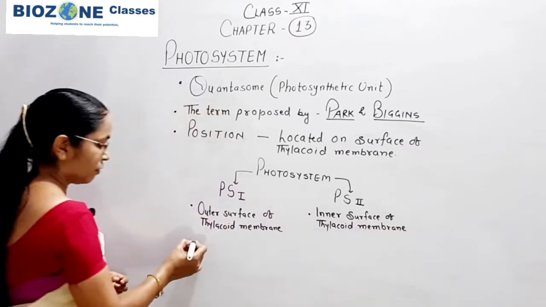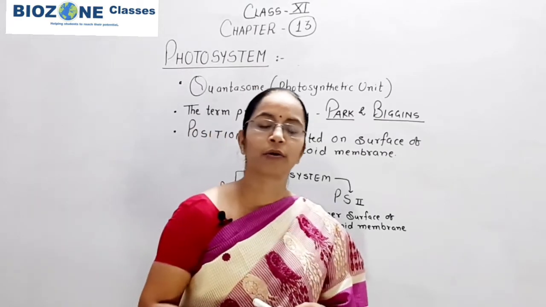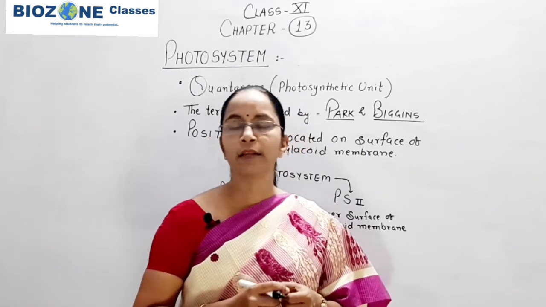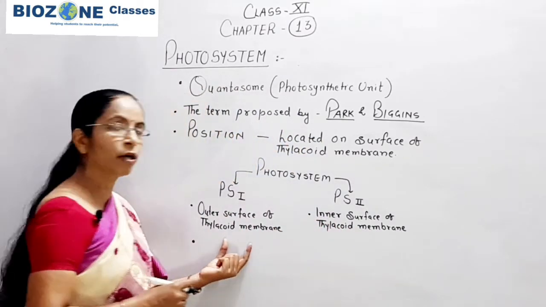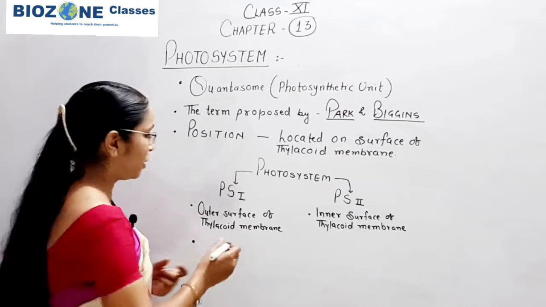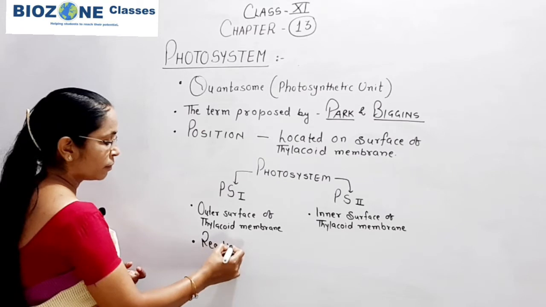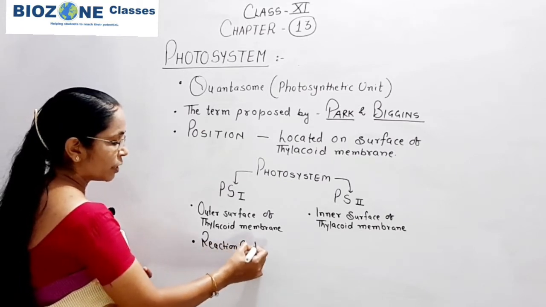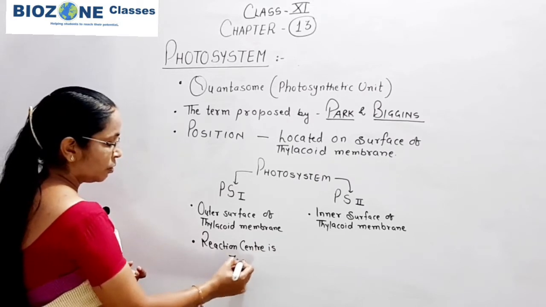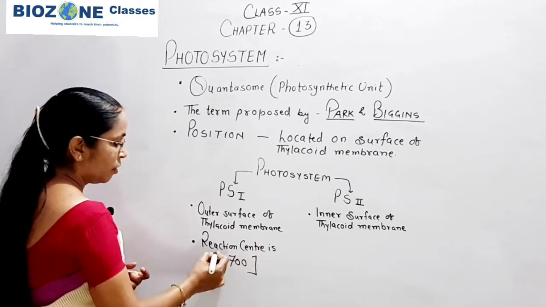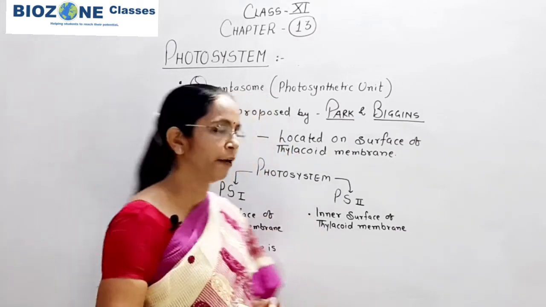After that, we come towards the reaction center, the chief pigment or chlorophyll A, which is involved in the absorption of light of a specific wavelength, and that is called a reaction center. So for PS1, you remember the reaction center is P700, because PS1 absorbs light of 700 nanometer.